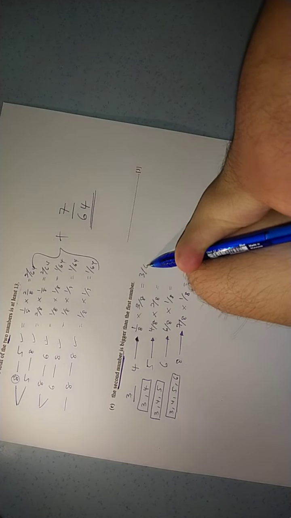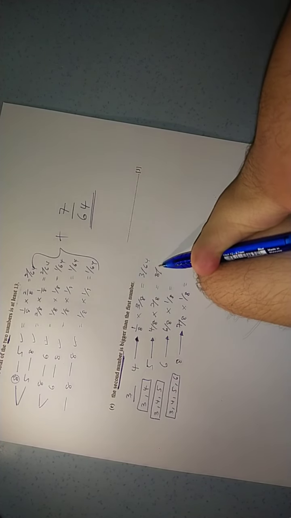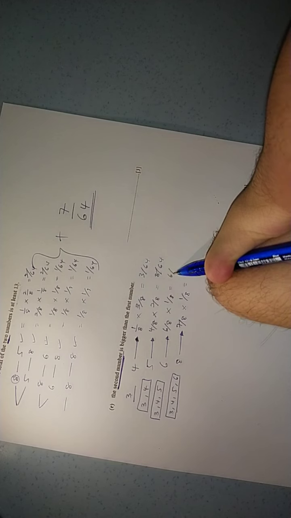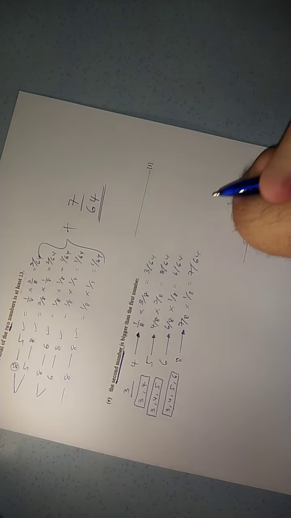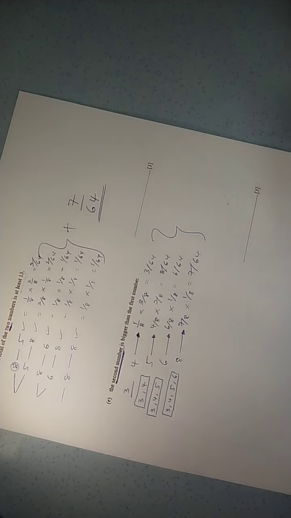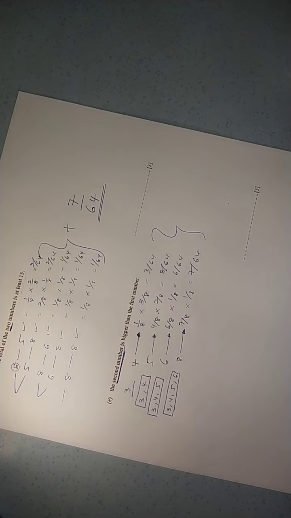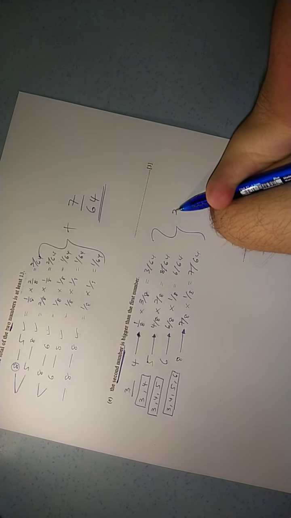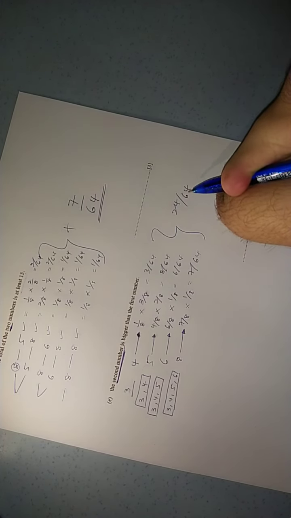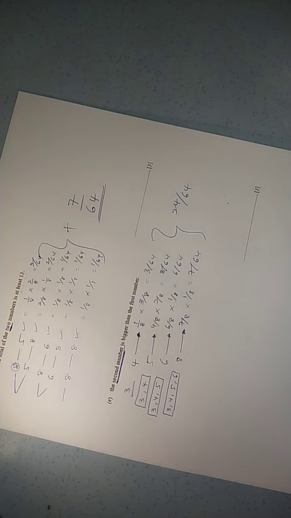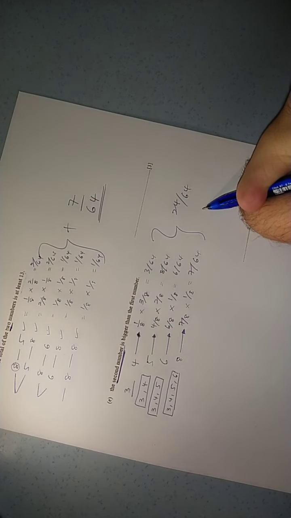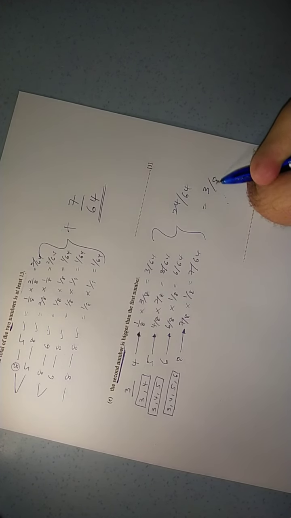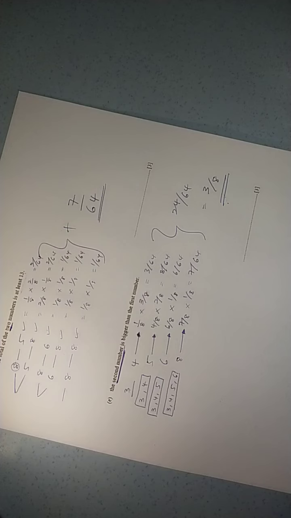So you calculate this one. You get 3 over 64, 8 over 64, 6 over 64, and 7 over 64. Then as usual, you add all of these and you will get 24 over 64. If you want to simplify your answer, 24 over 64 is equivalent to 3 over 8.